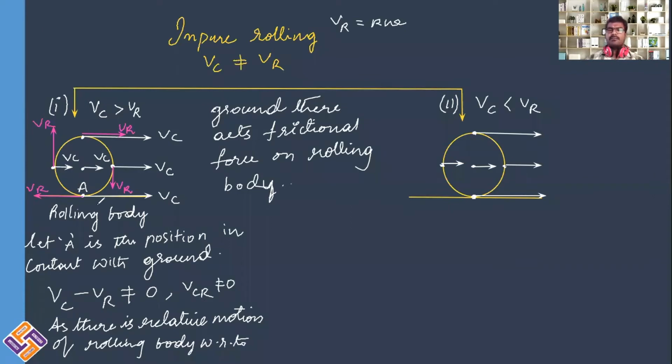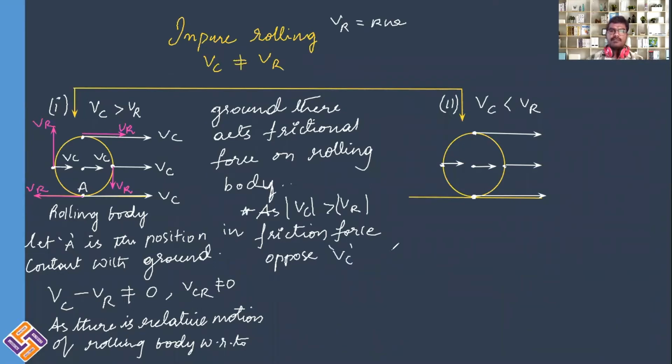As there is frictional force, that frictional force will decrease the magnitude of the velocity which is greater. So in this case, as Vc magnitude is greater than Vr magnitude, frictional force opposes Vc, hence its magnitude decreases.